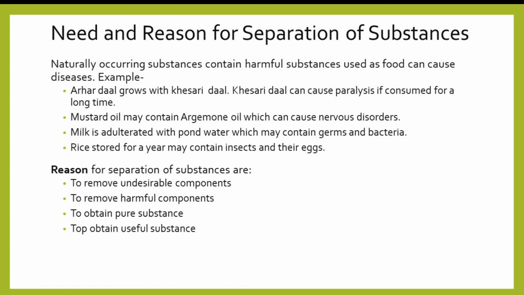Now, third, to obtain pure and useful substances. To obtain cotton fiber and cotton seed from cotton ball, ginning is done. Cotton fiber and seed are two useful components obtained after separation. Like curd or milk cream is churned to separate butter from it. Both the separated components are useful. Thus, separation of components gives a pure substance, free from harmful or unwanted components.